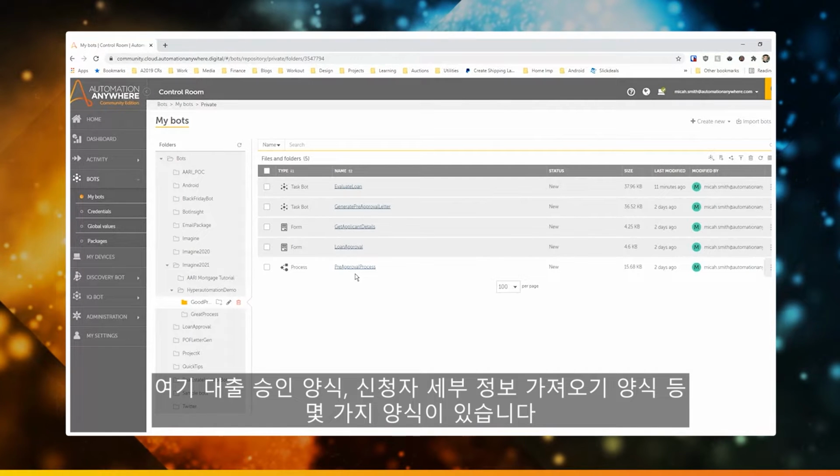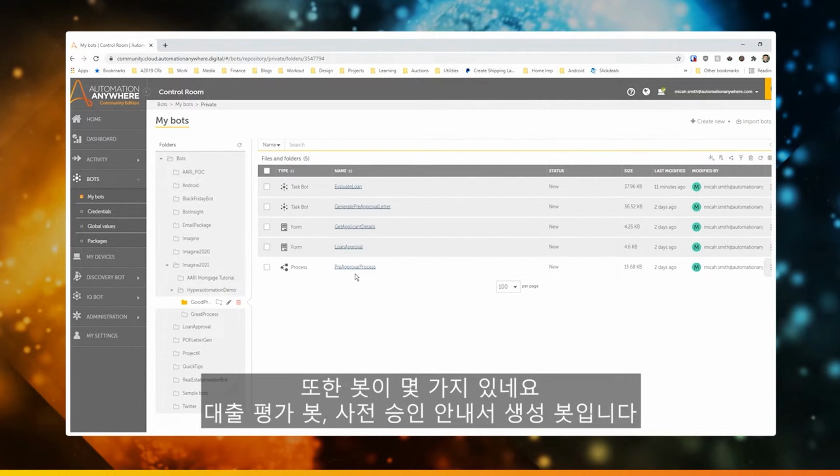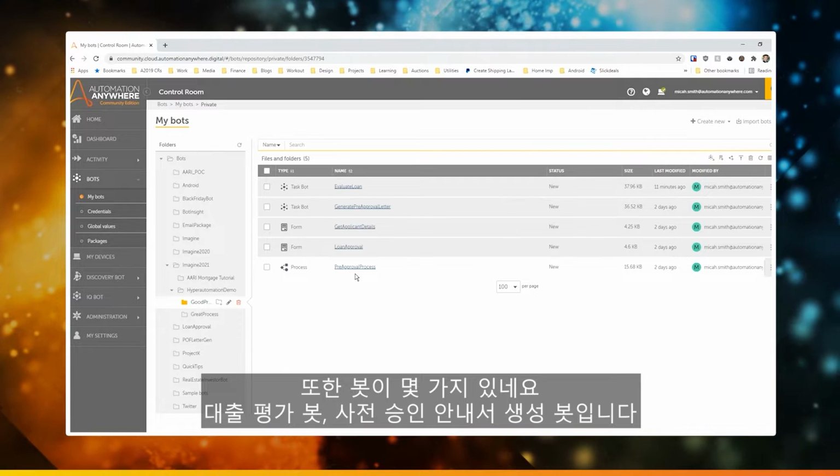I've got a loan approval form. I've got a get applicant details form. I also have a couple bots. I've got an evaluate loan and generate pre-approval bot.